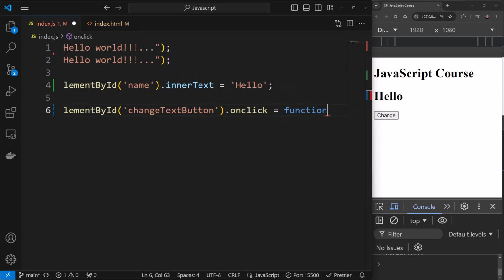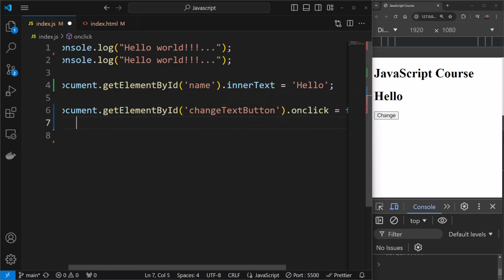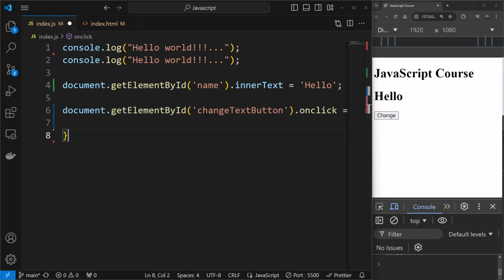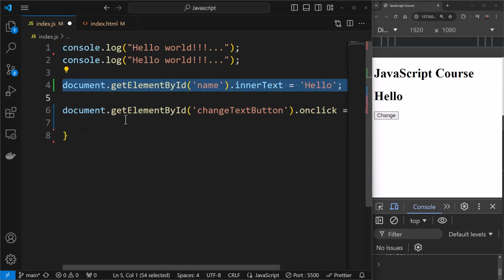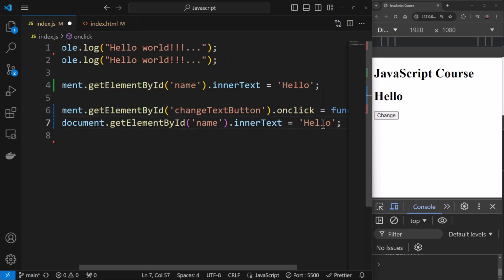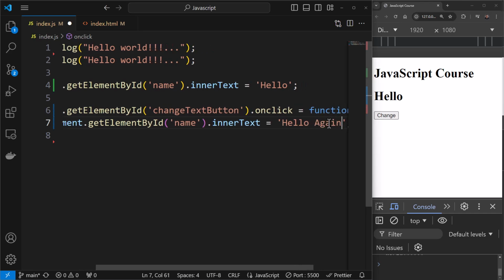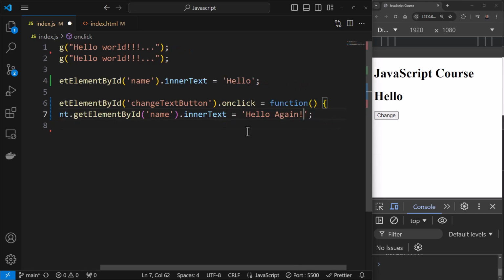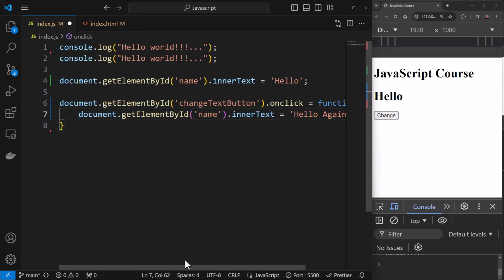Oops, I cleared that out. Over here, within a pair of curly braces, I'm going to tell what should happen on the click of this button. On the click of this button, this text should change. So I'm going to copy this line over here because this is the line that helps us change the text. And I can say hello again over here, something like this. I hope this is making sense.